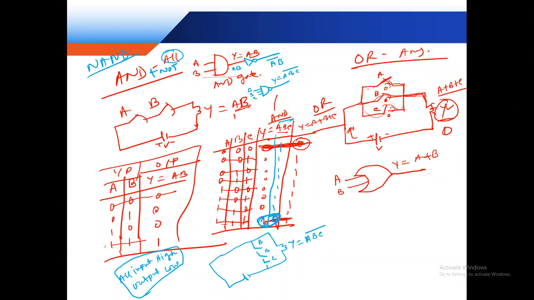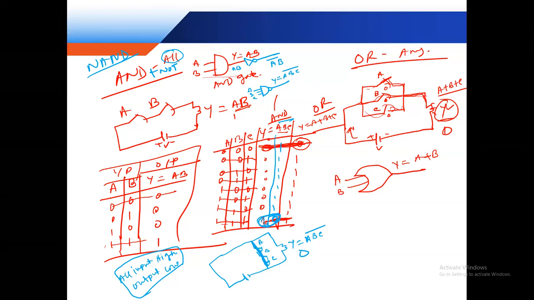Clear? Suppose this is the logic. If all are shorted, then this is a short circuit, so the output is low.